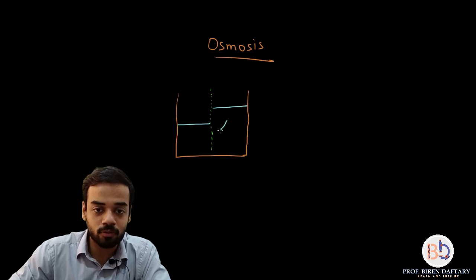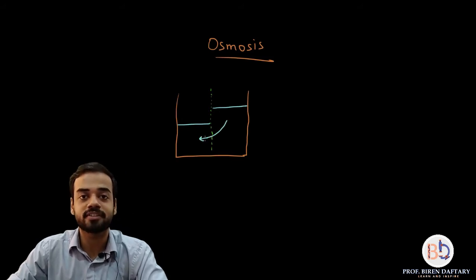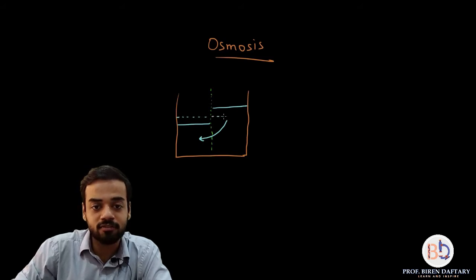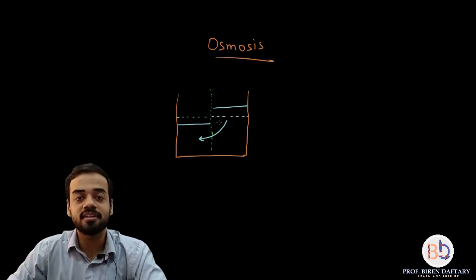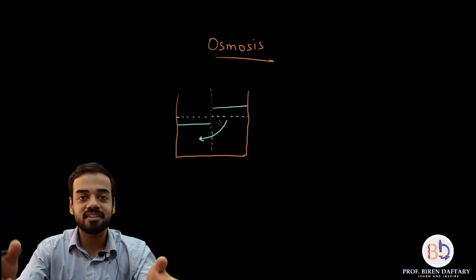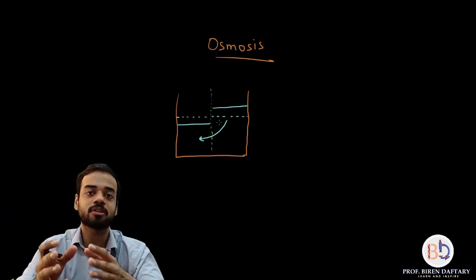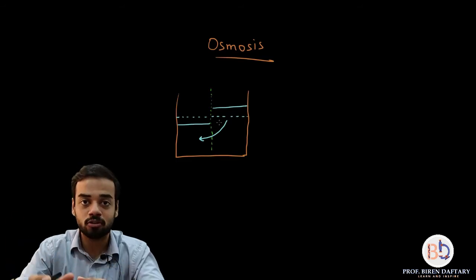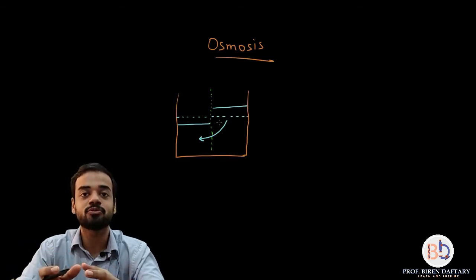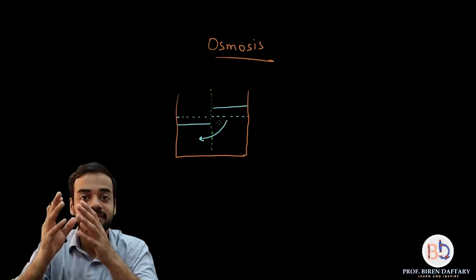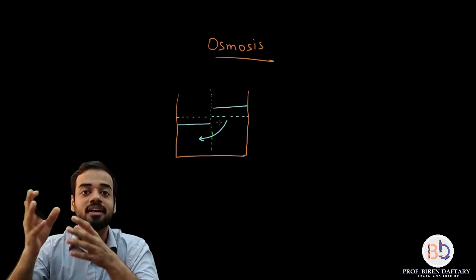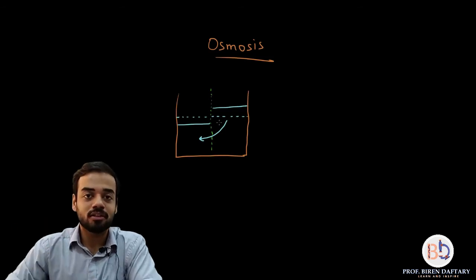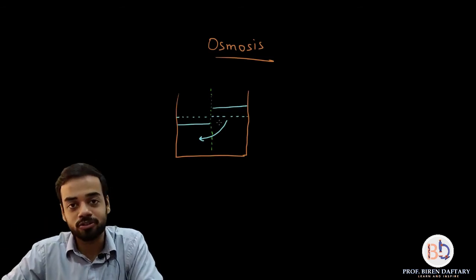So this water from the right side will move towards the left side till both the levels are equal. Is this clear? Essentially it is the same thing as diffusion, but we are only talking about water over here, not about any other dissolved solutes or salts, and hence we use the word osmosis. Again, this is occurring along the concentration gradient. Is this clear?